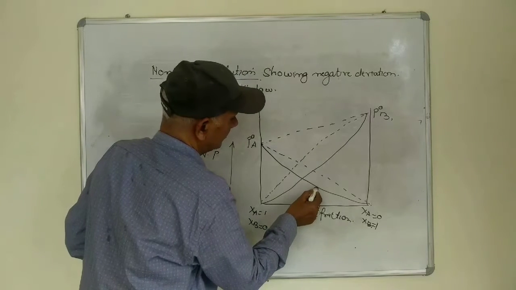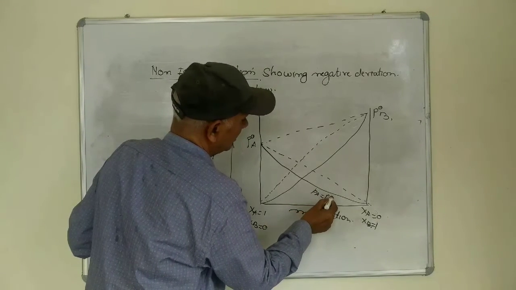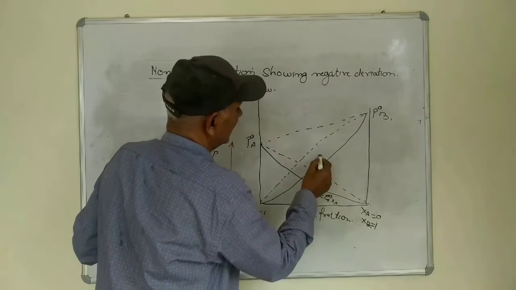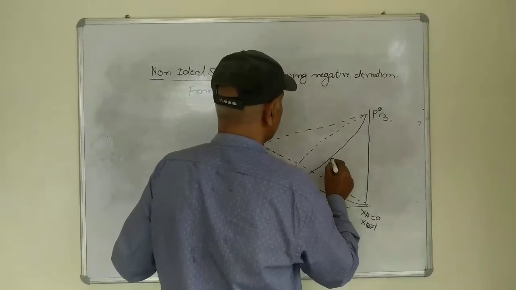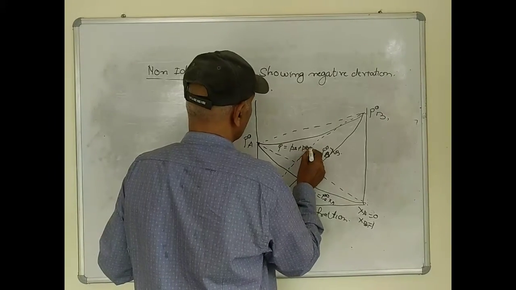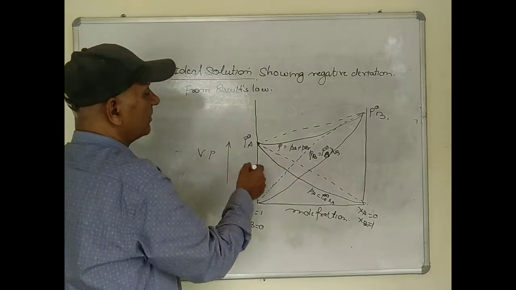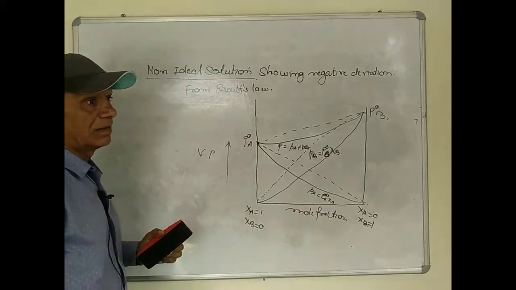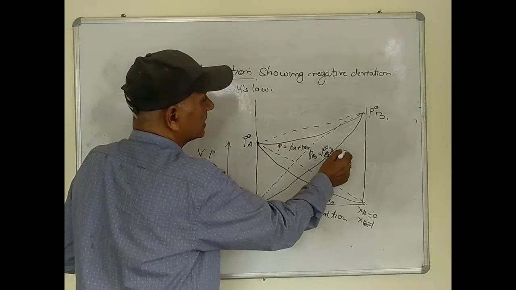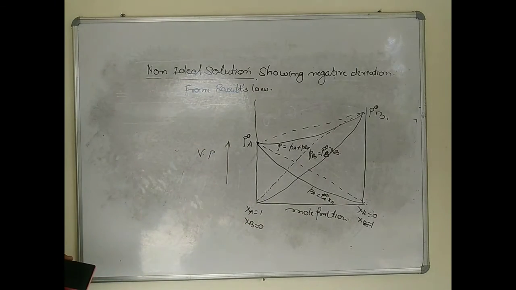So this is PA is equal to P naught A XA, and this shows the negative deviation from Raoult's law because its vapor pressure will be less than the expected values.